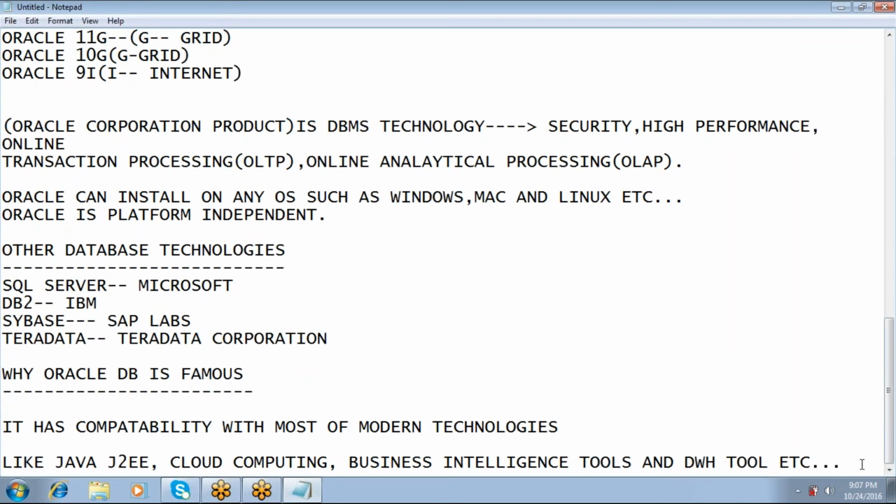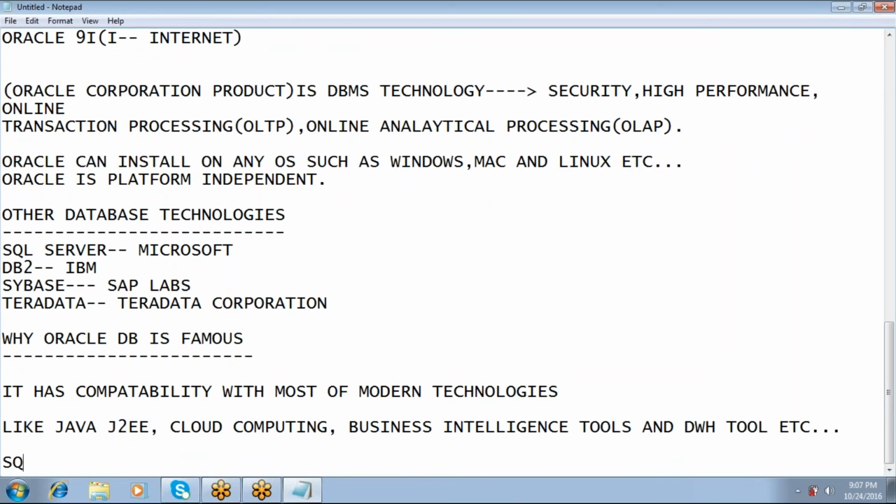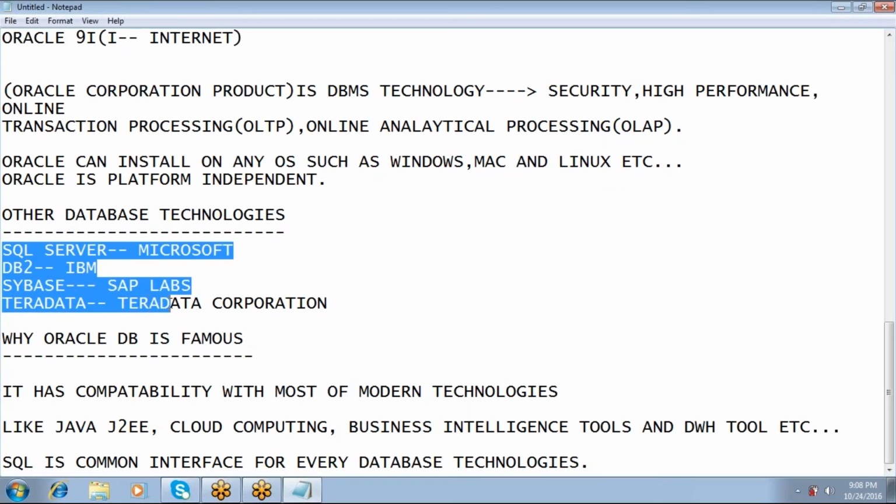So SQL is a common interface for all database technologies. That means if you learn Oracle SQL, the remaining SQL concepts are also the same.